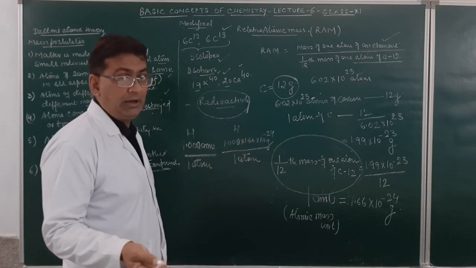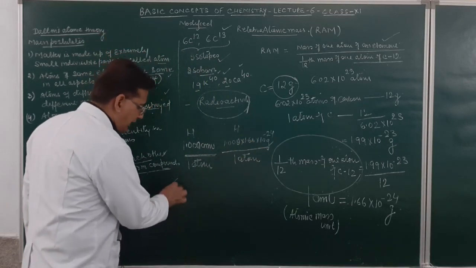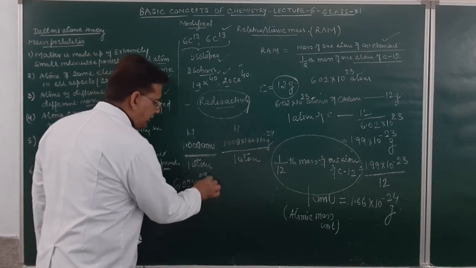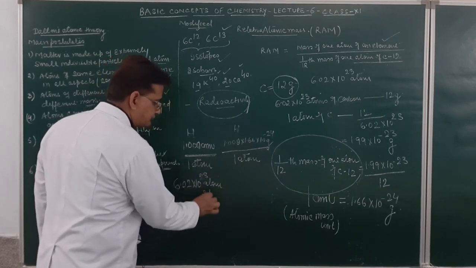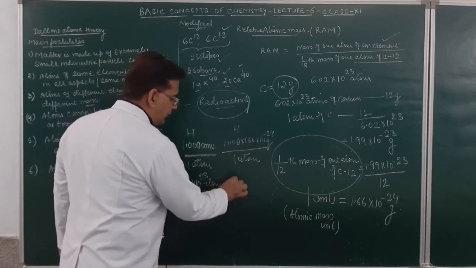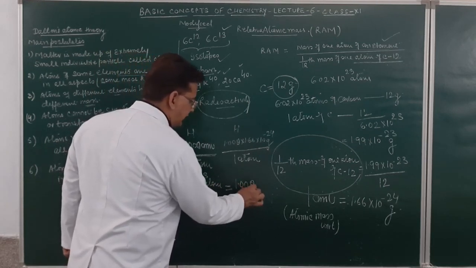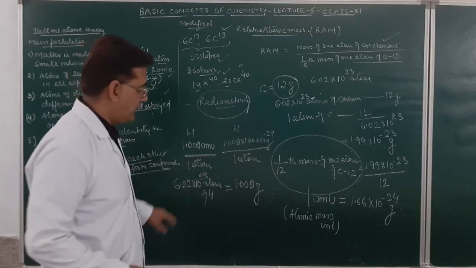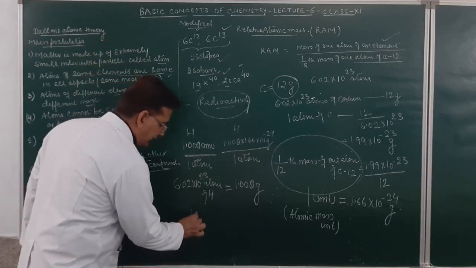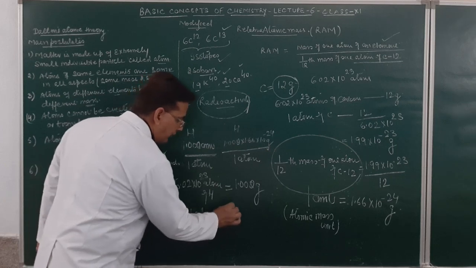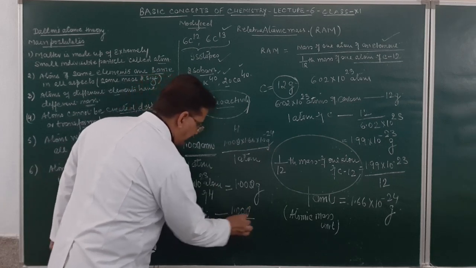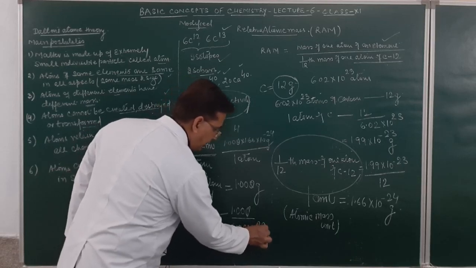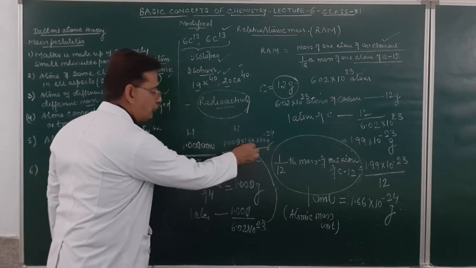Or how would I have done this? The easier way would have been: 6.02 into 10 raised to power 23 atoms of hydrogen would have what mass? It would have a mass of 1.008 gram. This was the mass of 6.02 into 10 raised to power 23 atoms. If I would have found out the mass of one atom, it would have been 1.008 upon 6.02 into 10 raised to power 23. On solving, this will come out the same.